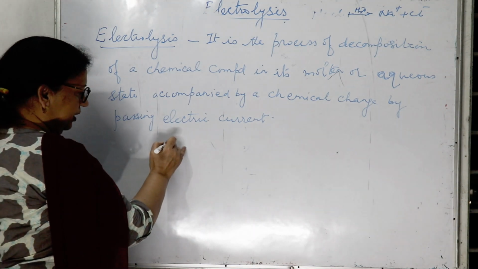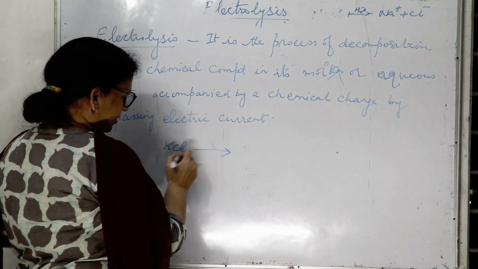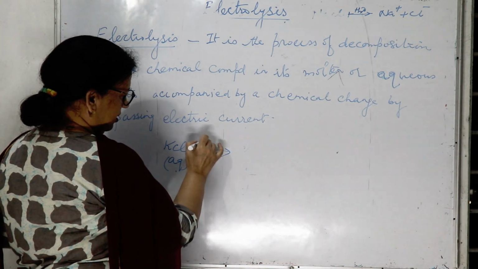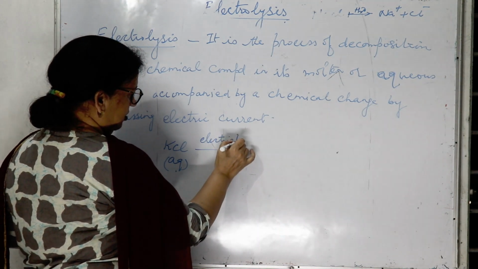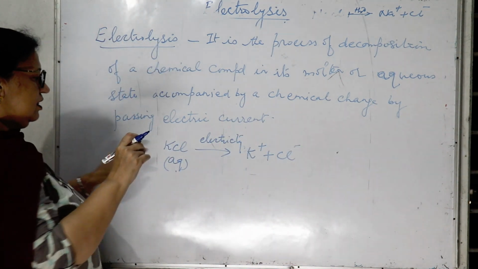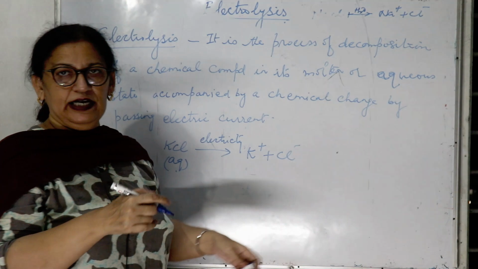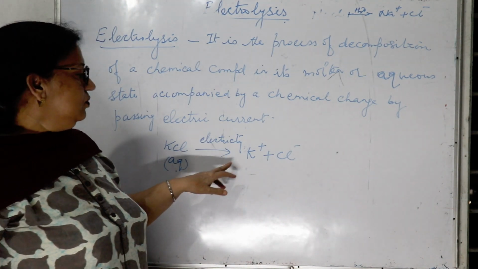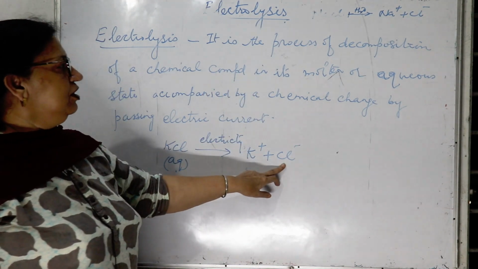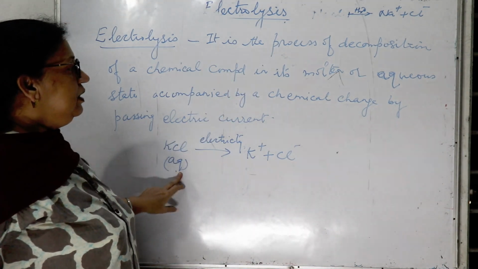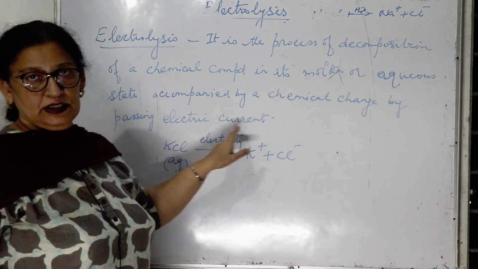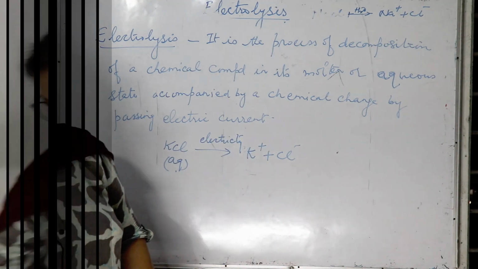Like I gave you the example of KCl, when it is in the aqueous state and electricity is passed, it undergoes a chemical change as it breaks up into K positive and Cl negative. It forms ions. So that is electrolysis, decomposition of a chemical compound in the aqueous or molten state accompanied by a chemical change by passing electric current or electricity.